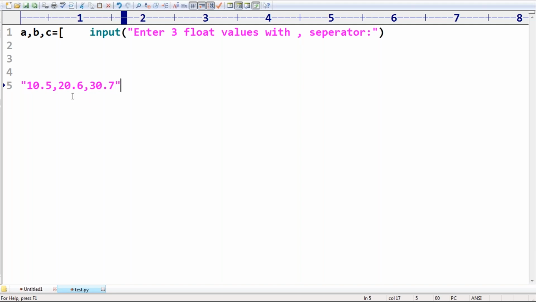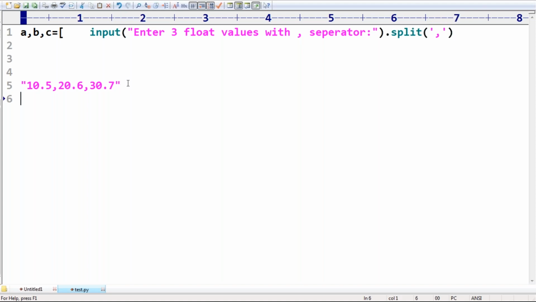Remember that. Now I have to divide this with respect to the comma separator. What I will take is dot split. Are you getting? Dot split of comma.